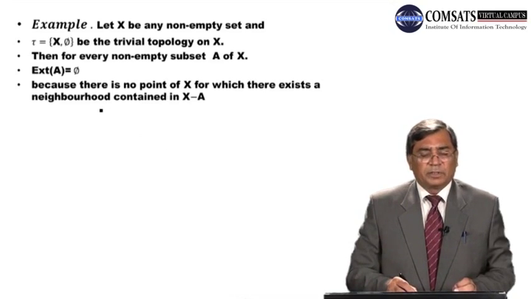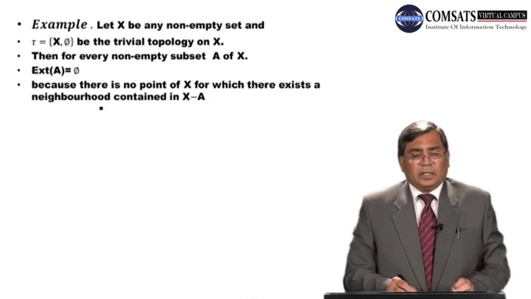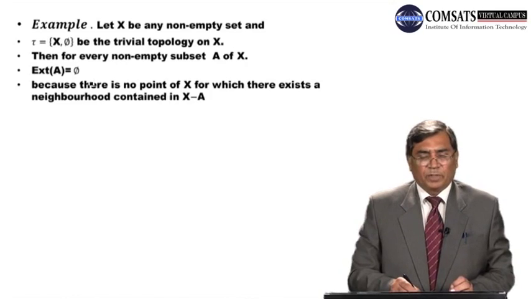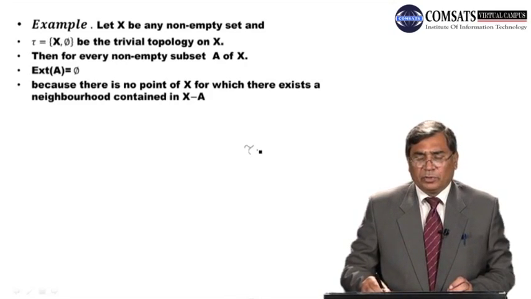There is no other open set in this tau. x is open as well as closed, phi is open as well as closed. Then for every non-empty subset A of x, the exterior of A is equal to phi.